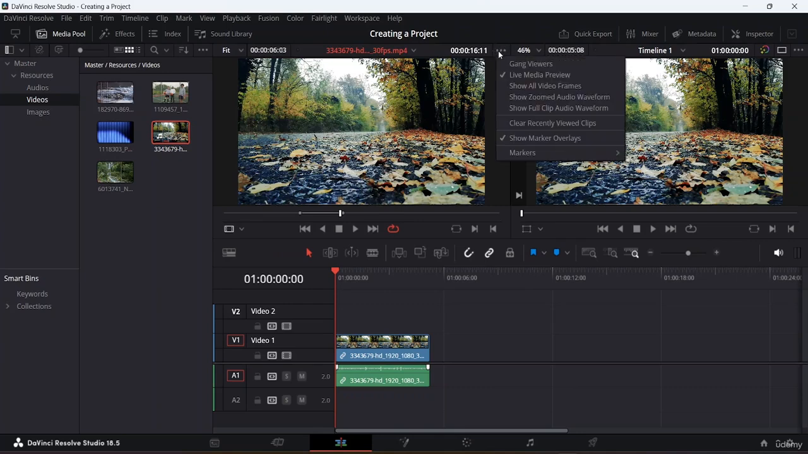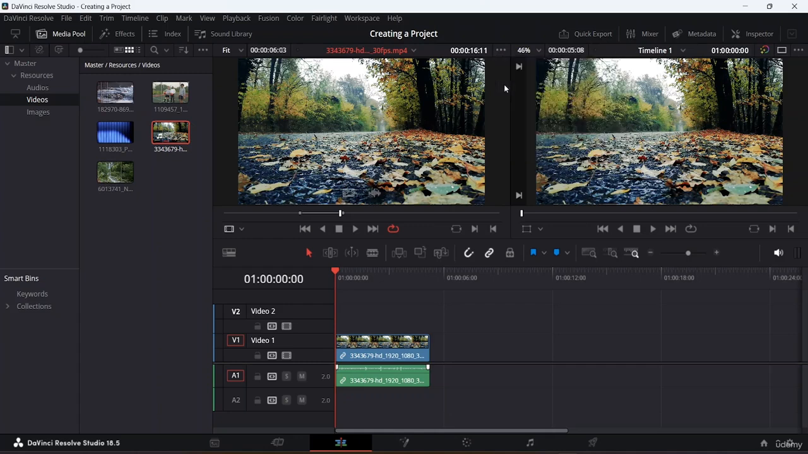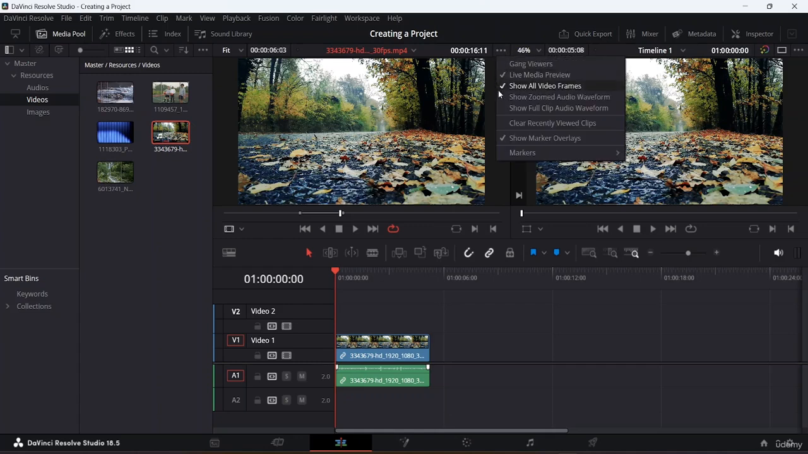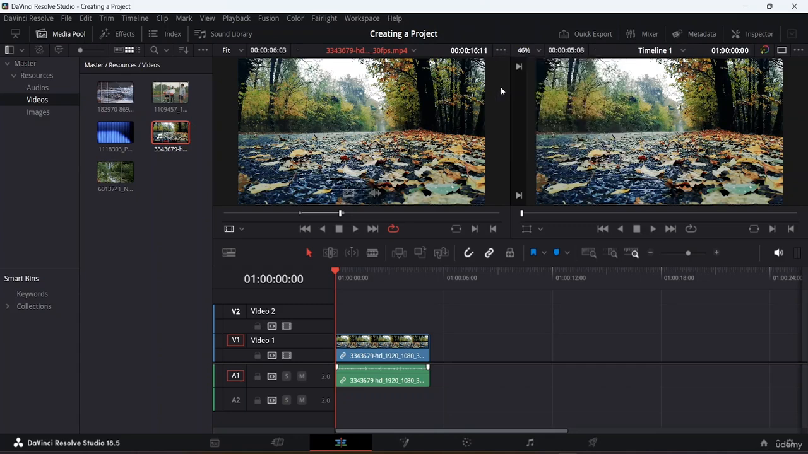And just beside that, here you have other options. Here you will be able to clear all the recently viewed clips, and if you want to zoom the audio waveform, you can zoom that, and if you want to show the full clip audio waveform, you can also do that from here. If you want to see all the video frames which you have over here, all you need to do is come here and make sure you tick that mark out. If you want to turn it off, come here and click on that again, and it will be turned off as well. Okay, so that was about the source monitor.